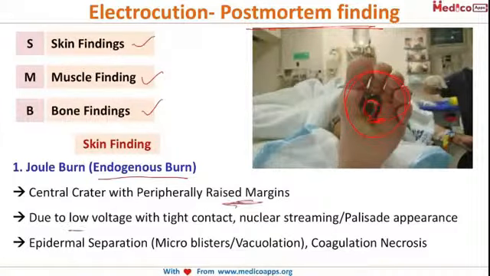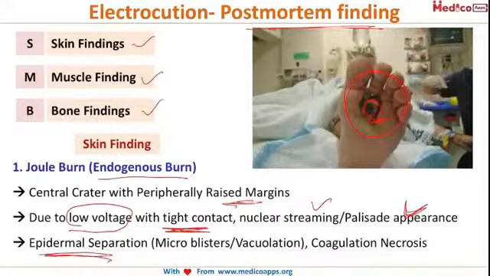It is due to low voltage, but there is a tight contact. There is nuclear streaming or palisade appearance, and epidermal separation occurs due to microblisters or vacuolation, and also there is coagulation necrosis. These all are features of endogenous burn or joule burn. It is due to low voltage but tight contact with the source of electricity.